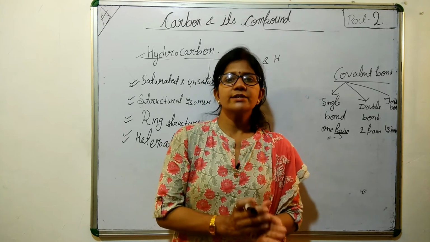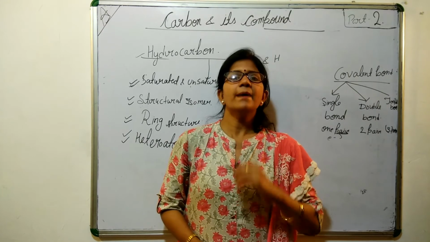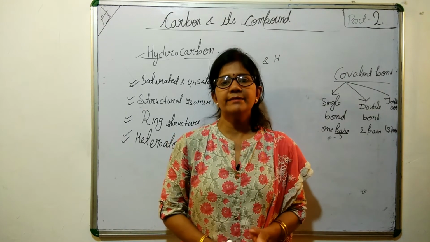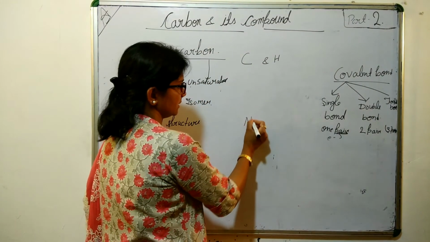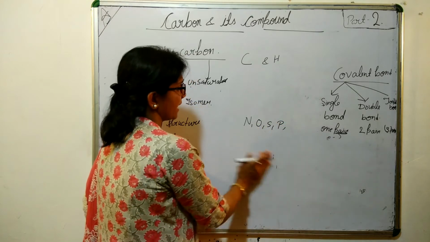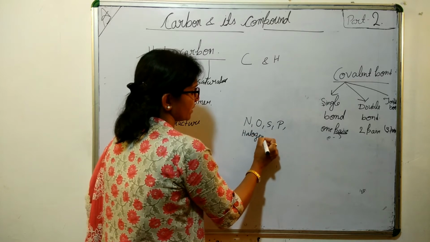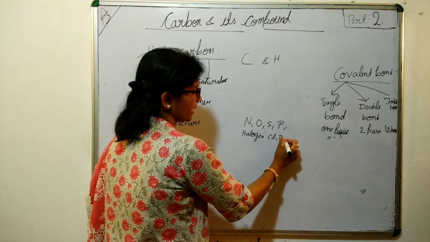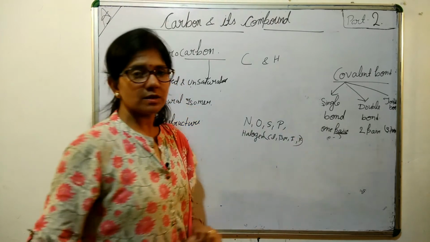If hydrogen gets replaced or substituted by any other element, like nitrogen, oxygen, sulfur, phosphorus, all the halogens, mainly chlorine, bromine, iodine, and sometimes fluorine also.